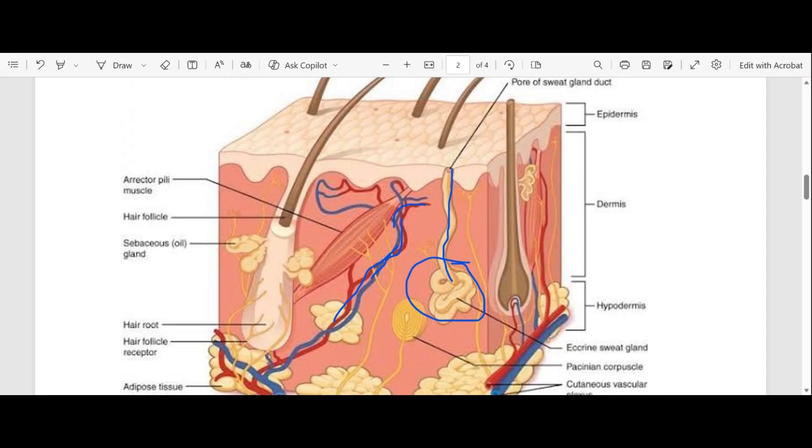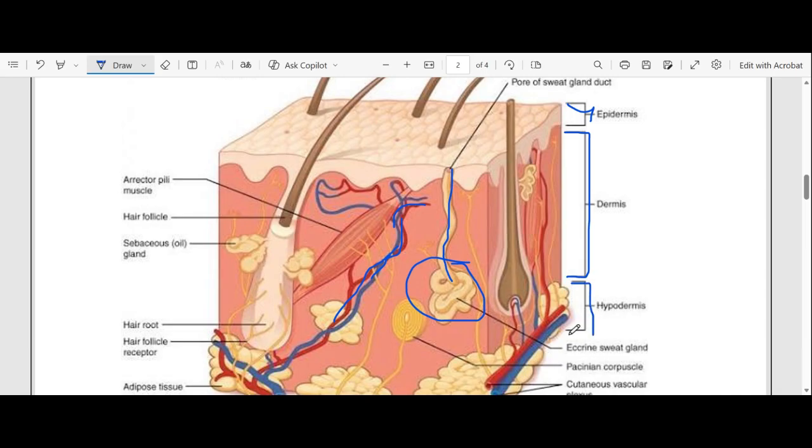The skin is divided into three parts actually, but you need to know these two parts. So we have the epidermis, which is the top layer of the skin. In the middle layer of the skin, we have the dermis, right? So this is the top layer of the skin, which is the epidermis, and the middle layer of the skin, which is what? Dermis, right? And you can also include the third one, which is the bottom layer of the skin, your hypodermis, right?